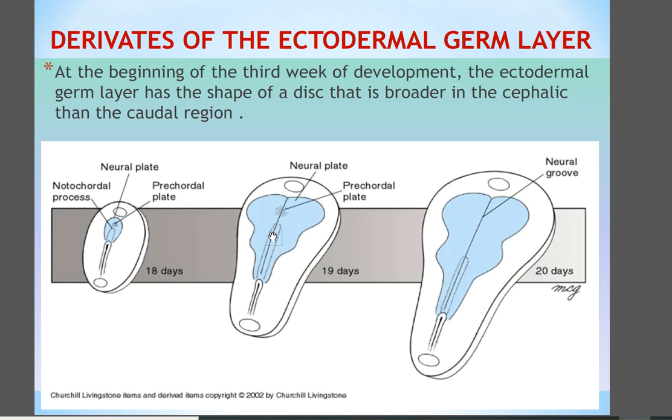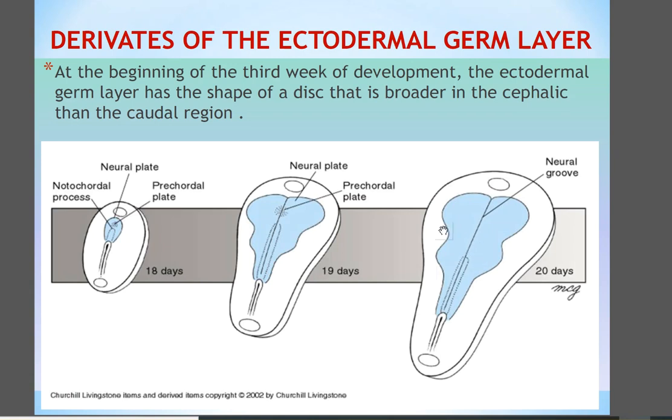As a result of this induction, the cells of the ectodermal layer make up a new structure named the neural plate. This is the first step of neurulation.